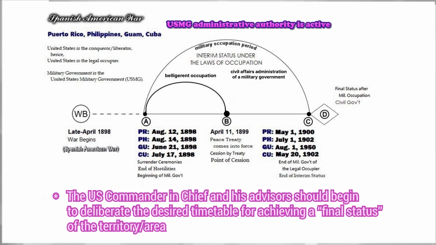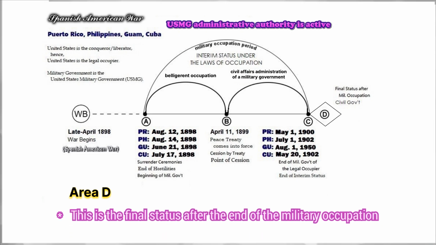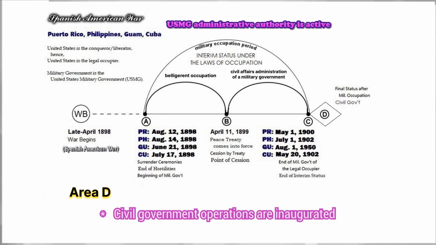The U.S. Commander-in-Chief and his advisors should begin to deliberate the desired timetable for achieving a final status of the territory, area. Area D. This is the final status after the end of the military occupation. Civil government operations are inaugurated.